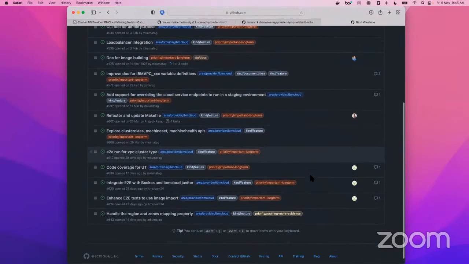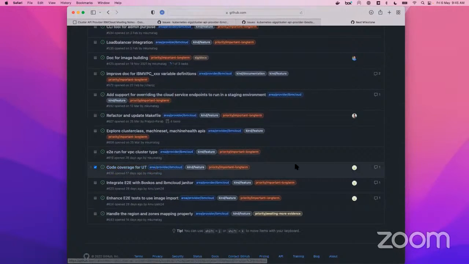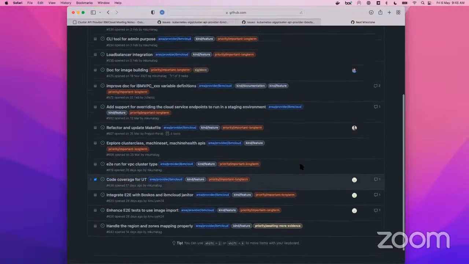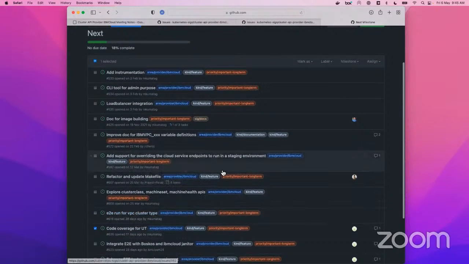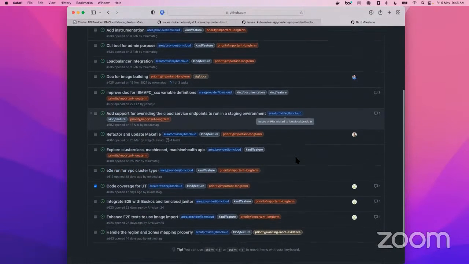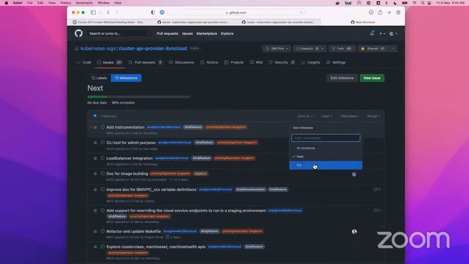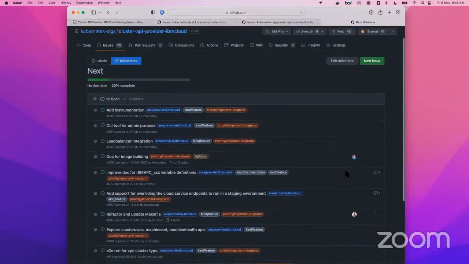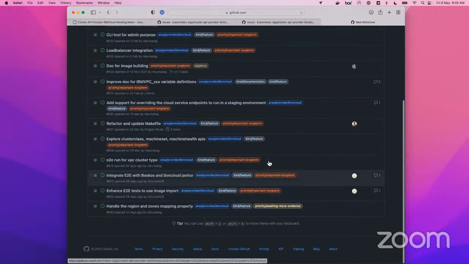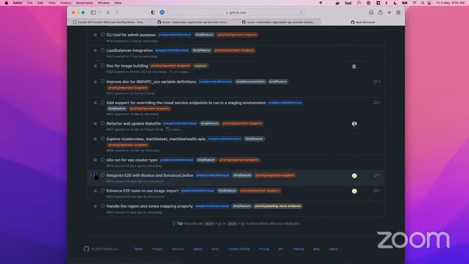So this one, code coverage for UT, we need to do it. And Bhaskar's thing, I just want to do it in 0.3 as well. We already started working on it. Let's do it for 0.3.